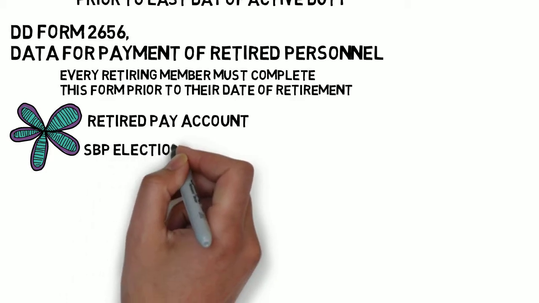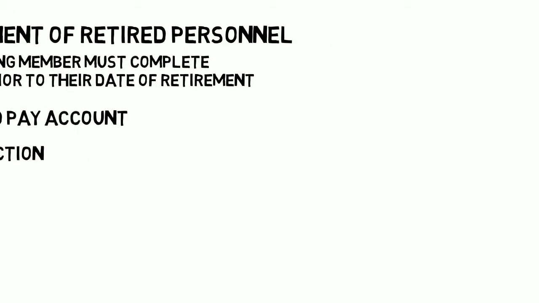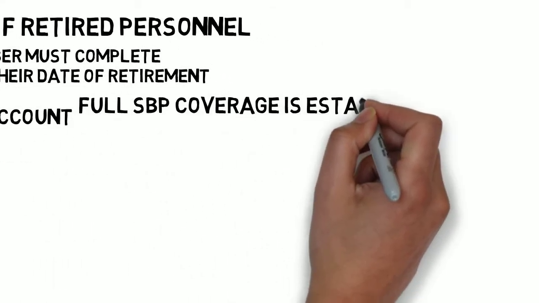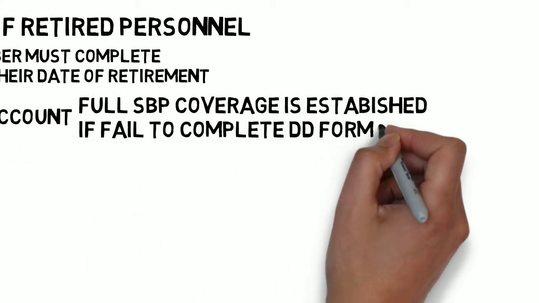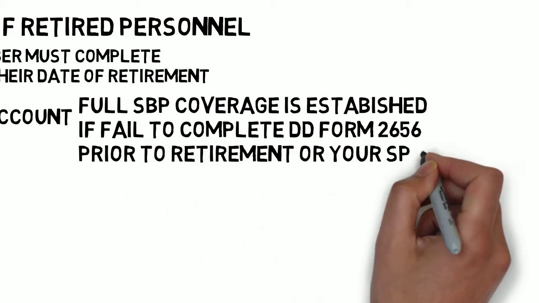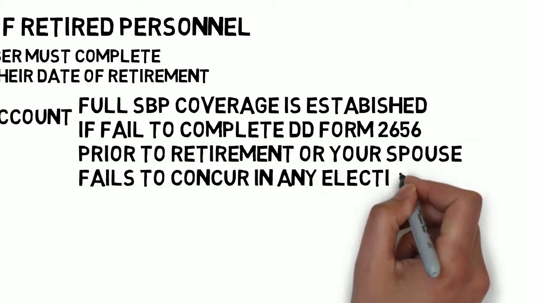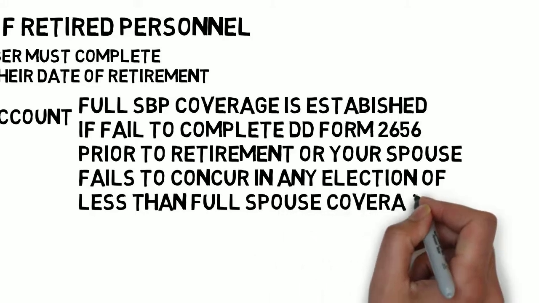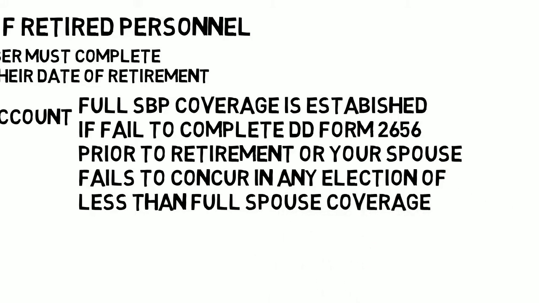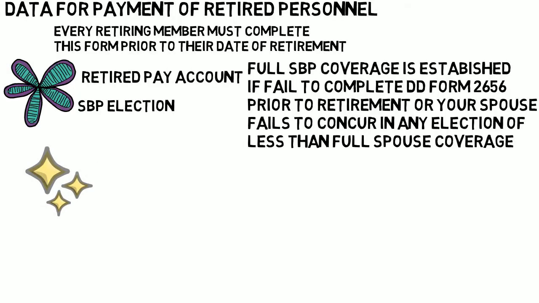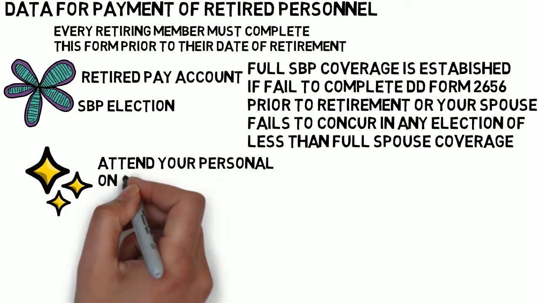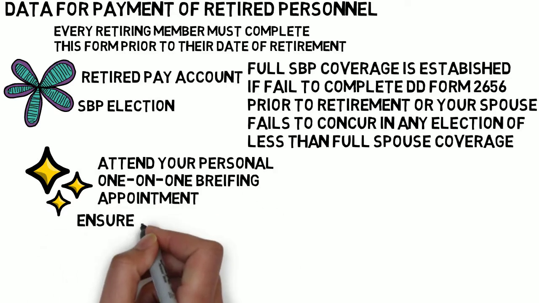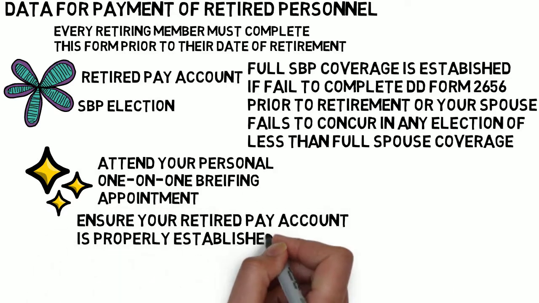If you fail to complete the DD Form 2656 prior to retiring, or if your spouse fails to concur in any election of less than full spouse coverage, your retired pay account will be established with full SBP coverage by operation of law. So, don't forget about your personal one-on-one briefing appointment and ensure your retired pay account is properly established.